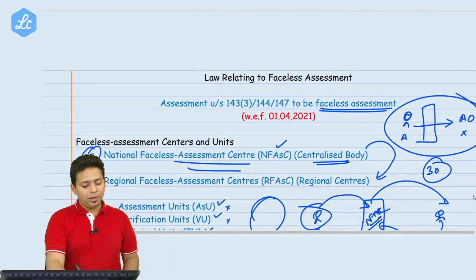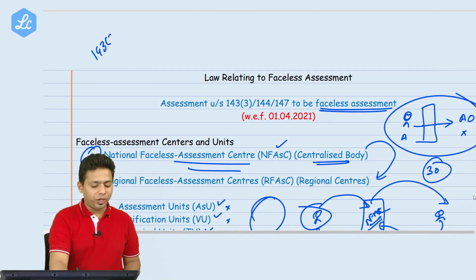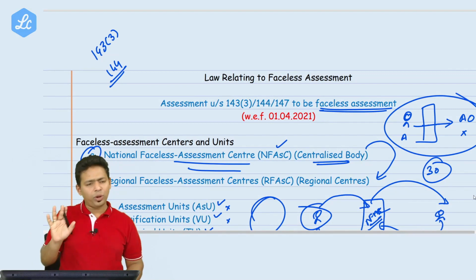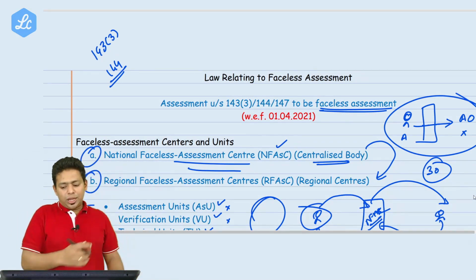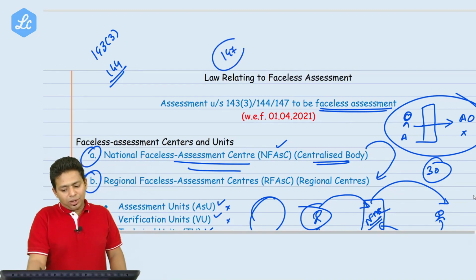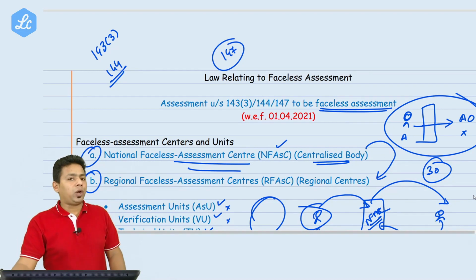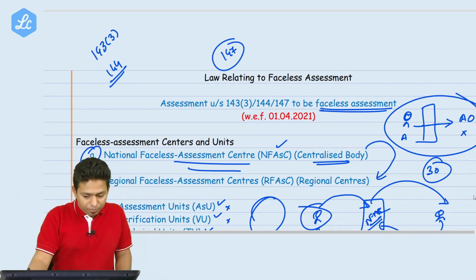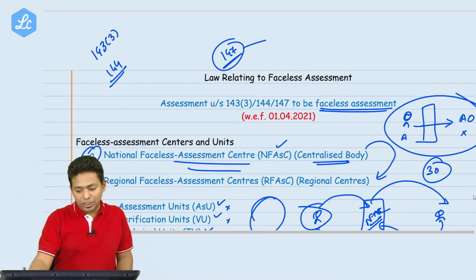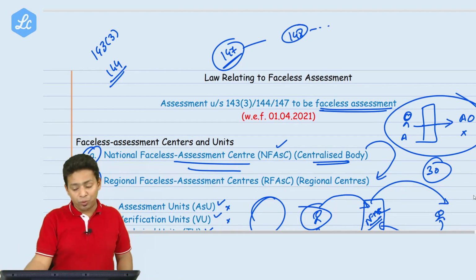Mohammed, there are only two assessments, 143(3) and 144. Okay, there are only two assessments, 143 or 144. Now 147 will give power to department to open assessment for 4 year, 6 year or 16 year. But when 147 comes, its notice is issued under 148, and what does that notice demand from you?